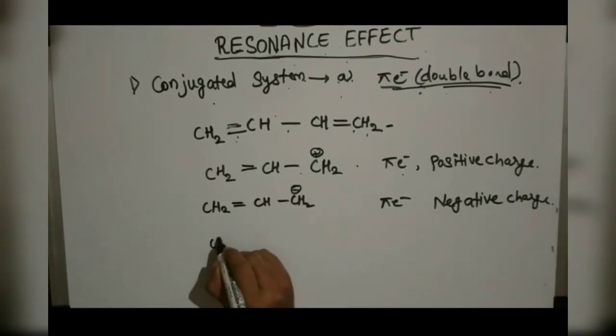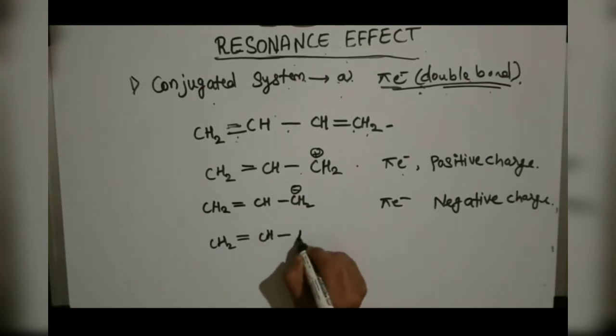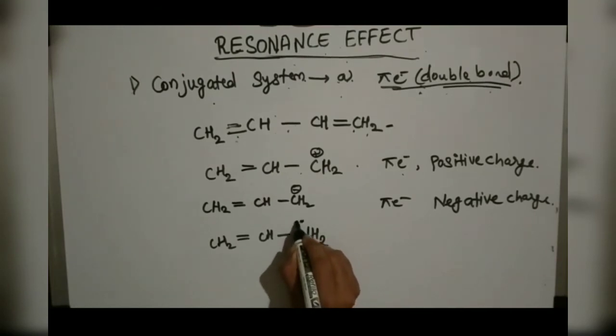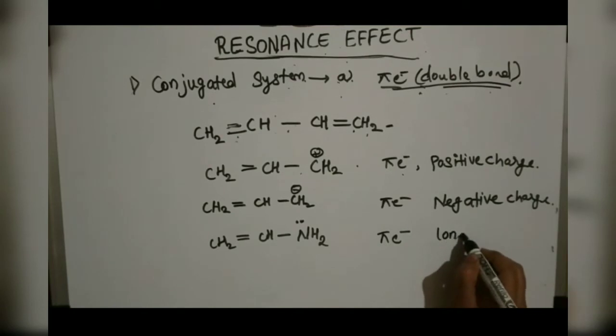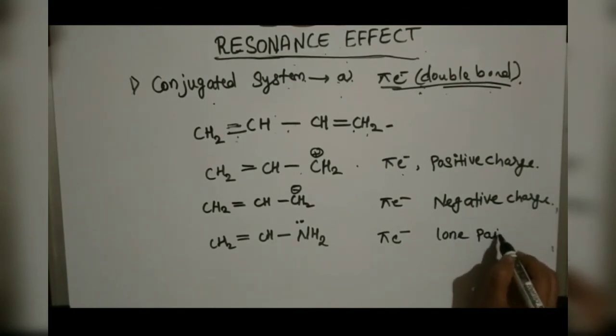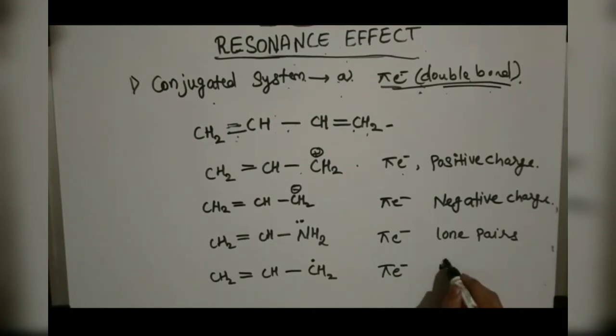The other molecule is CH2 double bond CH single bond NH2. Here we have a lone pair, so pi electrons or lone pairs. The next one is CH2 double bond CH2 with a free radical. Here pi electrons or free radical.